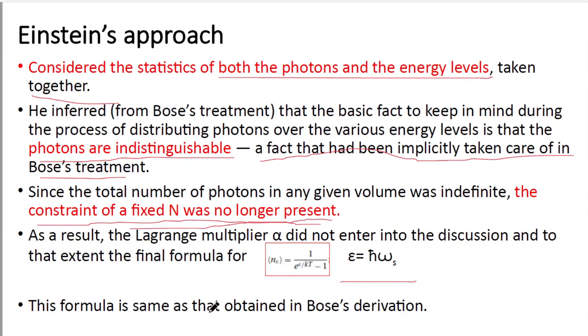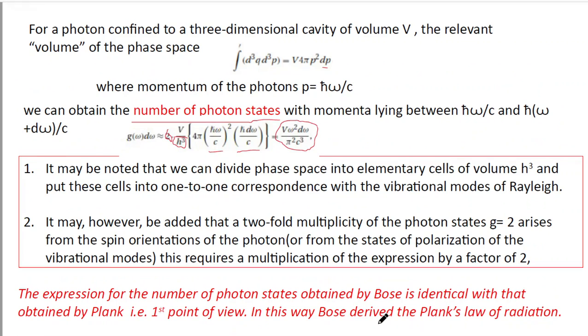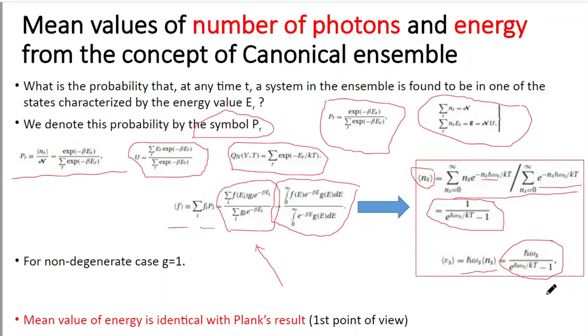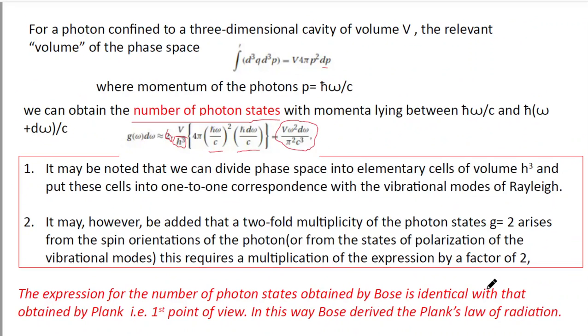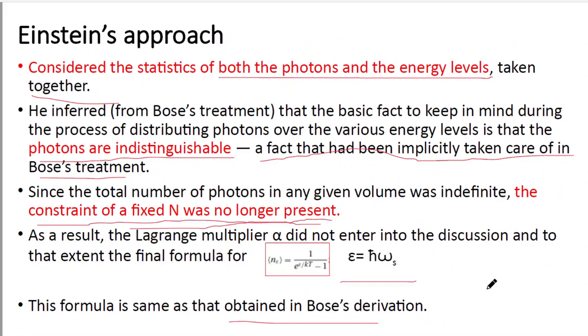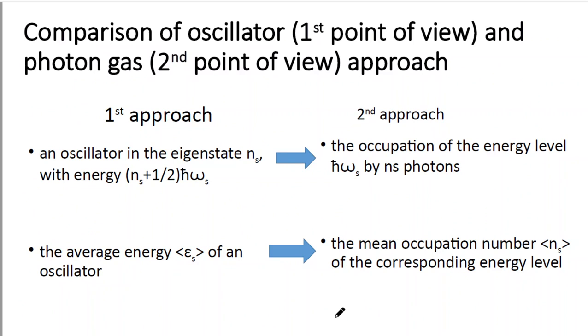Now this formula of the mean number of particles is exactly the same as that obtained in Bose's derivation, because you see in Bose's derivation we obtained this same formula: h cut omega s divided by e to the power h cut omega s by kT minus 1, where epsilon is equal to h cut omega s. So we obtained the same formula in Bose's derivation.